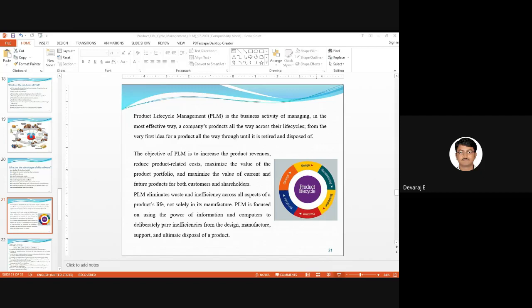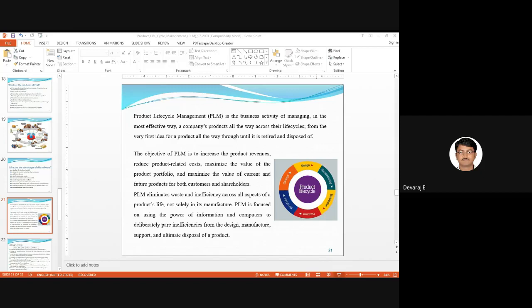Why? To make profit. So always you should know a company will do this product life cycle because of the profit, as well as the market share. They should try to increase their market share, and they will try to get more profit. For that purpose, product life cycle will be there in each company.